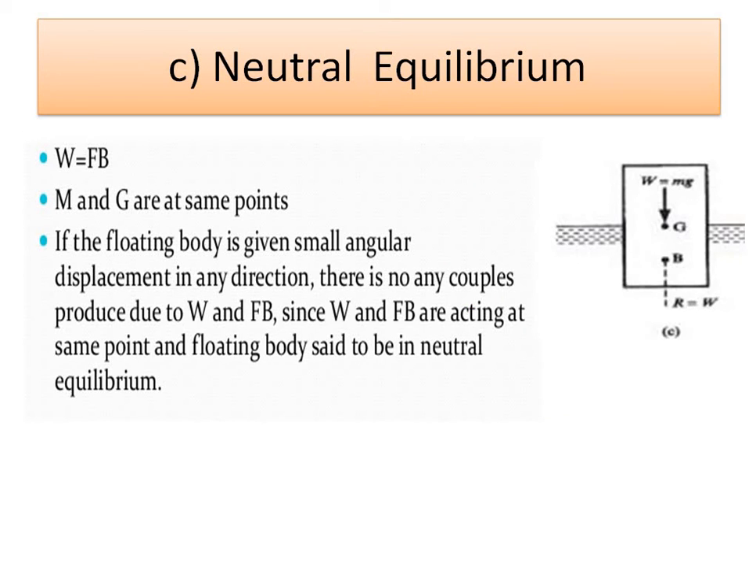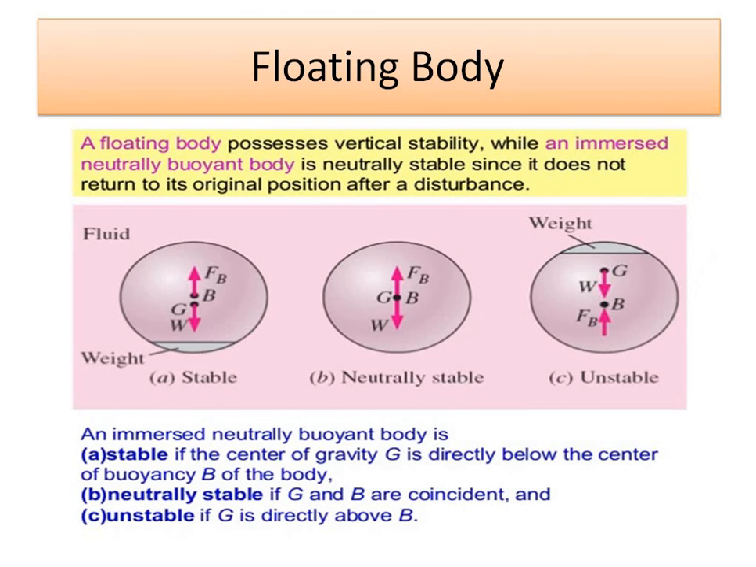In the neutral equilibrium position, M and G are said to be at the same point. So if the floating body is given a small angular displacement in any direction, there is no couple produced due to W and FB, and the body will move to the next point. Since W and FB are acting at the same point, the floating body is said to be in neutral equilibrium.